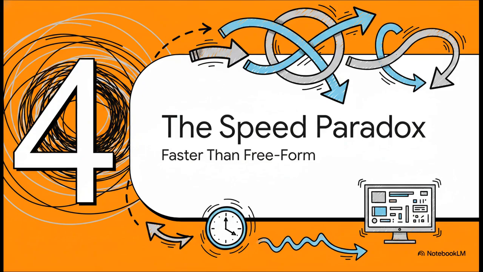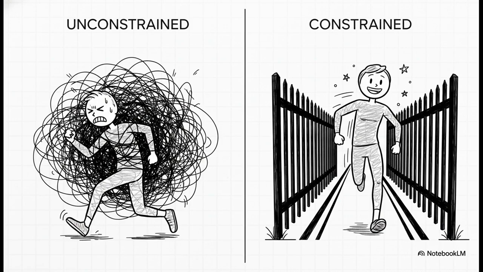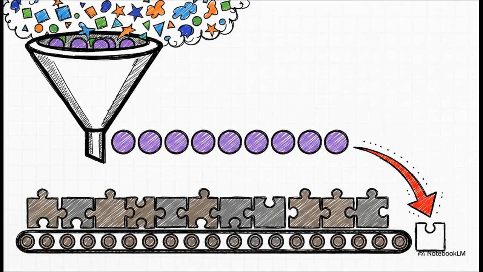Faster than freeform. And this brilliantly illustrates a massive, pattern-breaking plot twist about system latency that catches almost everyone off guard. Mathematically constraining the model, forcing it through a rigorous bouncer at every single step, actually makes it run faster than letting it generate freely. It's a completely counterintuitive reality. You would really think that adding all these intensive checks would slow things down, but it just doesn't. Let's demystify why that is. There are two main reasons.